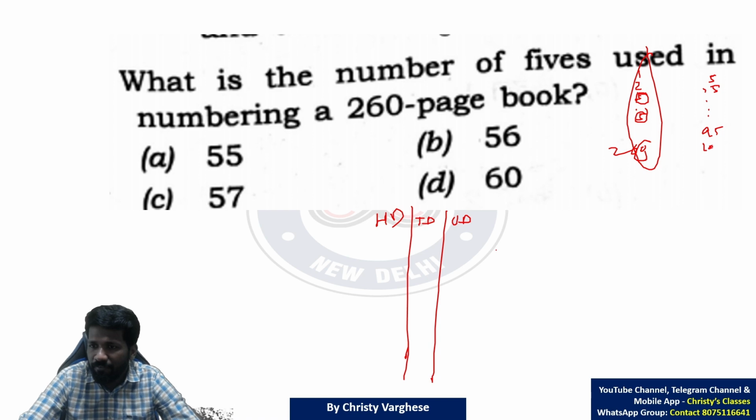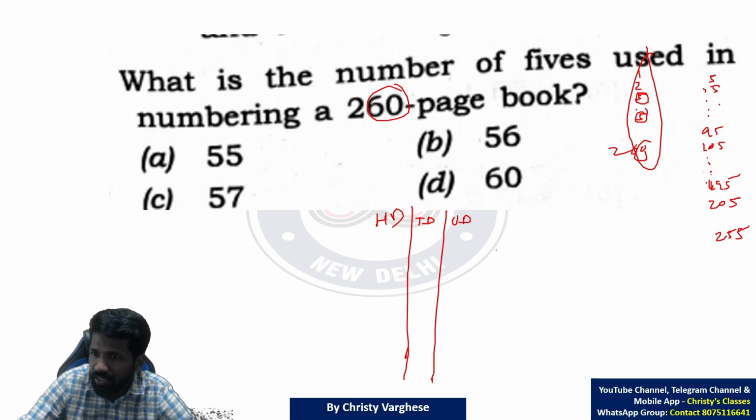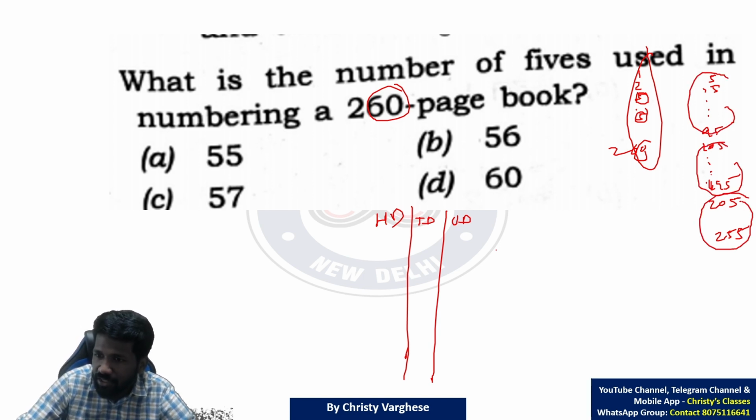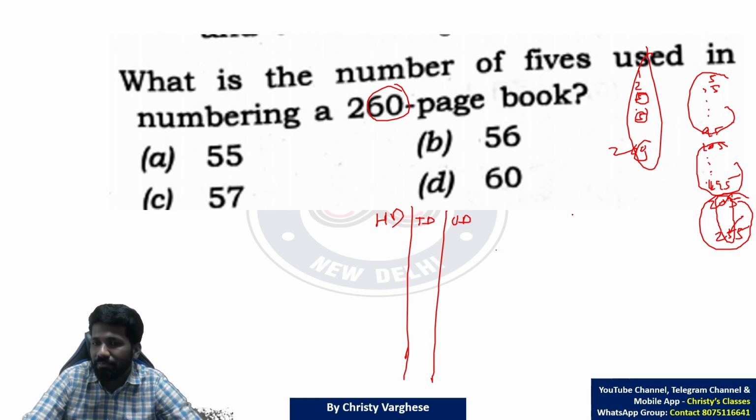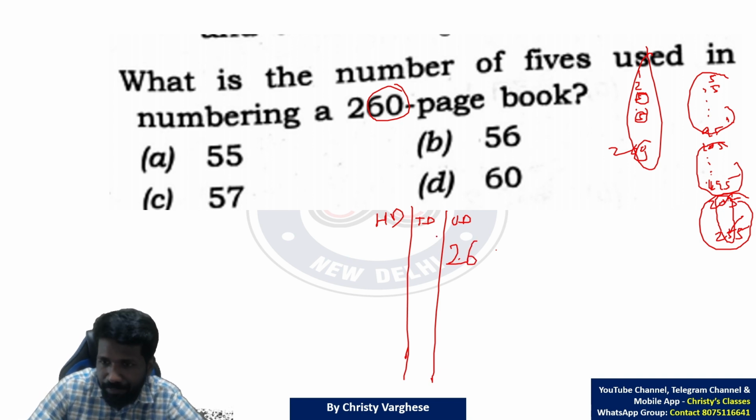Then 105 up to 195. Then 205 up to 255. We need to reach 260. That means 10, 10 and 6. 205 up to 255, 6 numbers are there. That means 10 plus 10 plus 6, so 26 unit digit 5s are there.